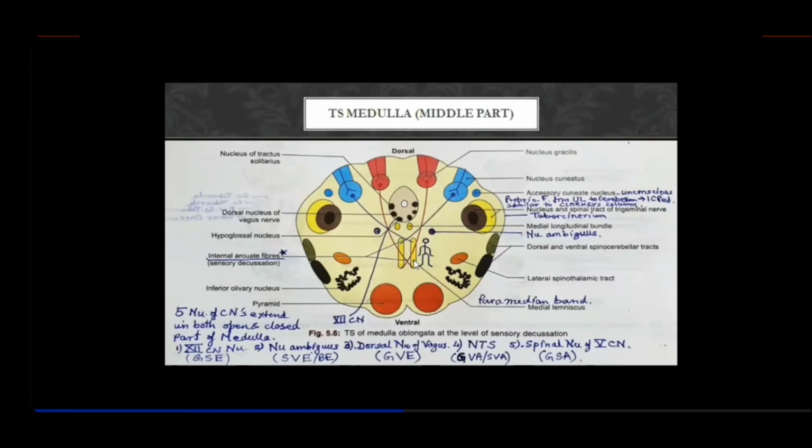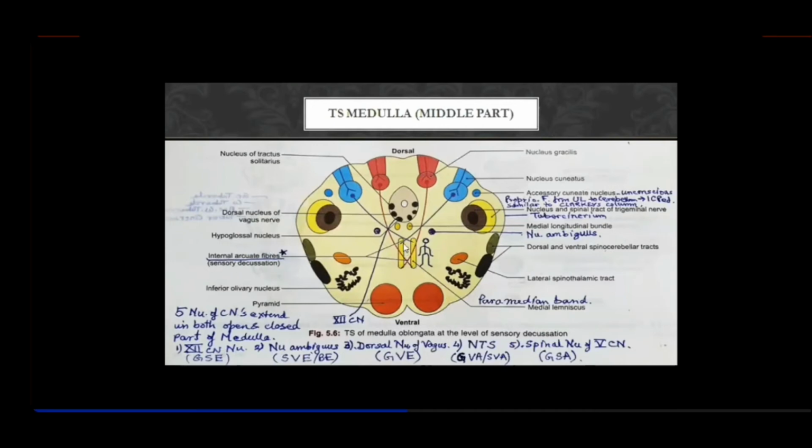Clear? And don't forget, there is another tract which also merges with this medial lemniscus, and that is the anterior spinothalamic tract, because that was also carrying exteroceptive sensations, except pain and temperature. Pain and temperature were being carried by the lateral spinothalamic. So this is about the medial lemniscus. This arching here is actually called the internal arcuate fibers. And that's why this is called the area of sensory decussation.